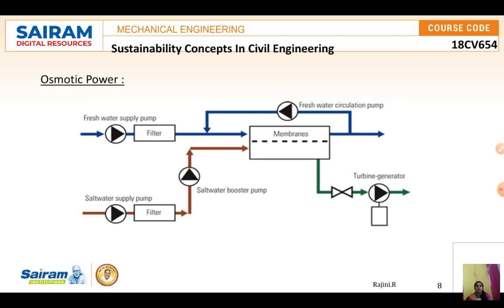Freshwater supply, salt water supply. Freshwater circulates directly without a filter. Salt water definitely needs a filter in between, and both pass through the membranes. The only change is that the salt water passes the membrane and mixes with the fresh water supply. Okay, so this is about osmotic power plants. Thank you.